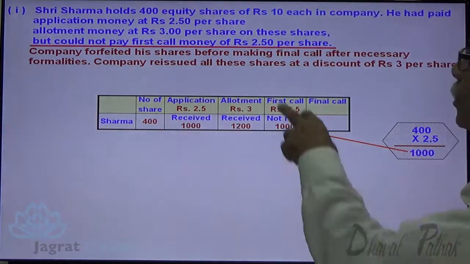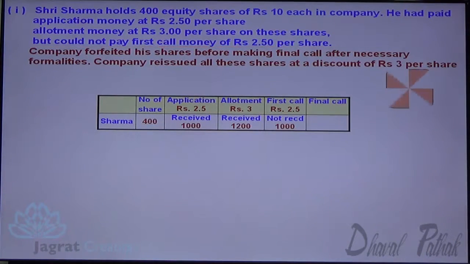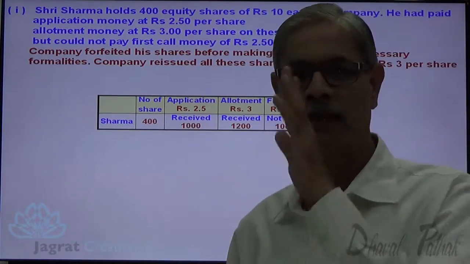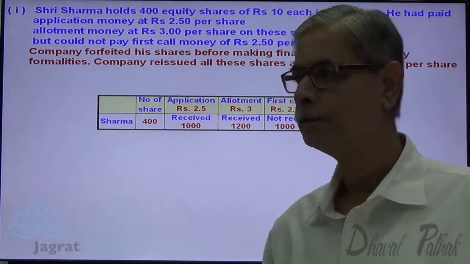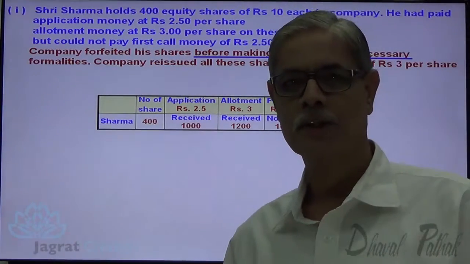And before making the final call, so 10 minus 8, 2 is the final call. Final call is not yet demanded and these shares are forfeited, on which capital called up is rupees 8. So after this stage the shares are forfeited and the final call is not demanded. That's an important point.